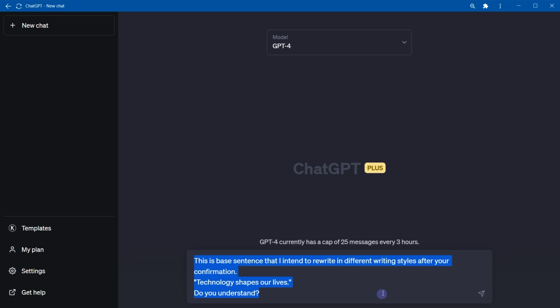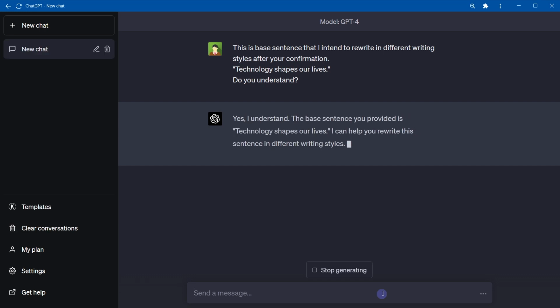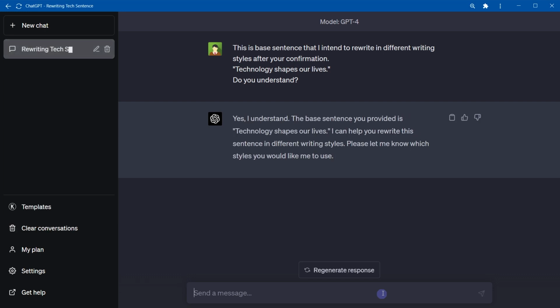This is the base sentence that I intend to rewrite in different writing styles after your confirmation. Technology shapes our lives. Do you understand? Yes, I understand. The base sentence you provided is technology shapes our lives. I can help you rewrite this sentence in different writing styles. Please let me know which styles you would like me to use.